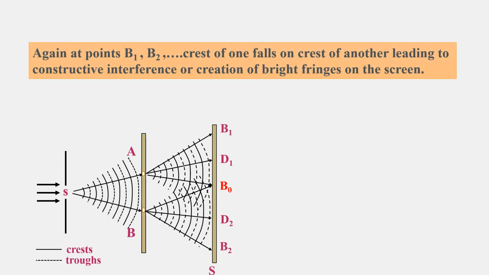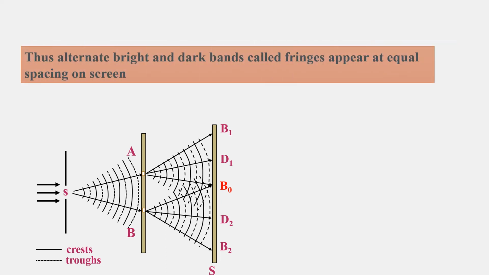Again at points B1 and B2, the crest of one falls on the crest of the other, leading to constructive interference or creation of bright fringes on the screen. Thus, alternate bright and dark fringes appear at equal spacing on the screen. So these are the alternate bright and dark fringes appearing on the screen.